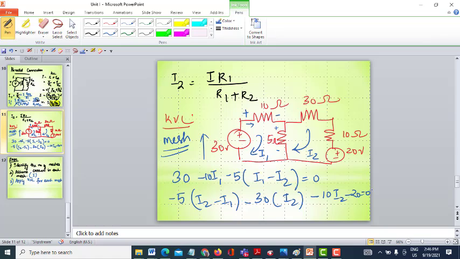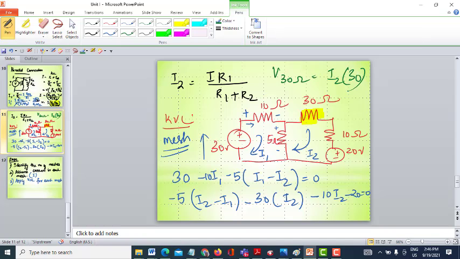When you rearrange and solve these equations, you will get your currents I1 and I2. For example, if I need to find the voltage across the 30 ohm resistance, once I2 is known, the voltage across 30 ohms is nothing but I2 into 30.